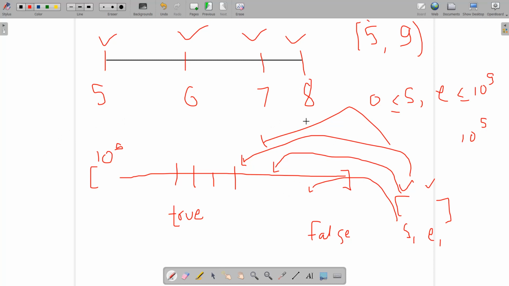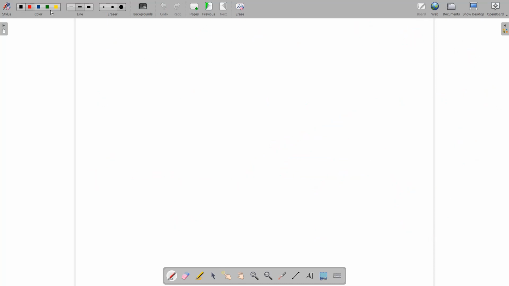And you can say it is brute force when it is 10 power 5, but I want to deal with 10 power 9. How can we do that? Okay, so let's move further. Let's take a line, and it is again 5, 6, 7, and then 8. Now you can insert the elements into some set, or you can insert the start positions and end positions into some vector or some array. Let's try to understand that. Okay, you can see, let's say I've been given some 5 comma 9.